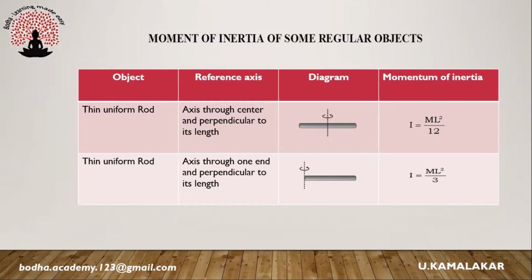For a thin uniform rod rotating about an axis passing through one end and perpendicular to its length, the moment of inertia is ml²/3.